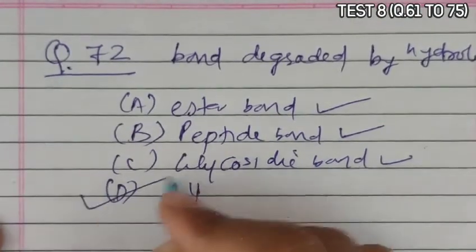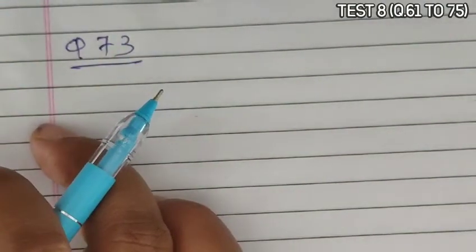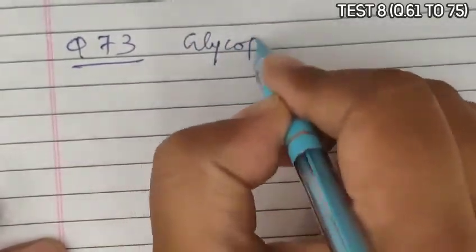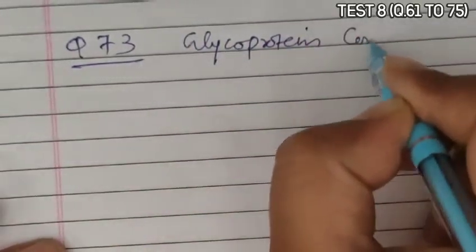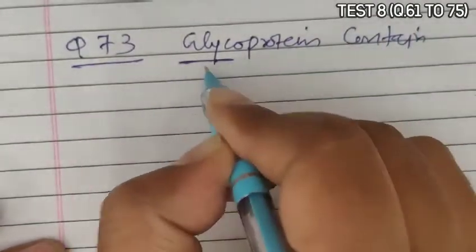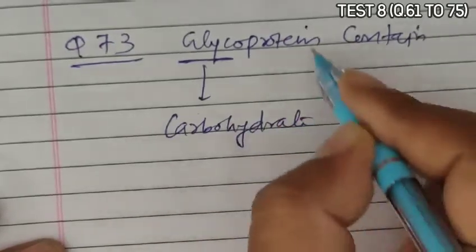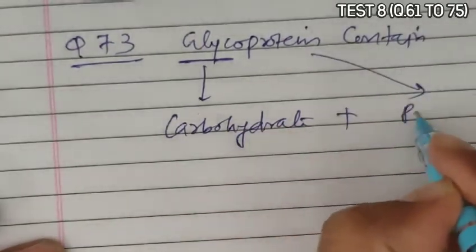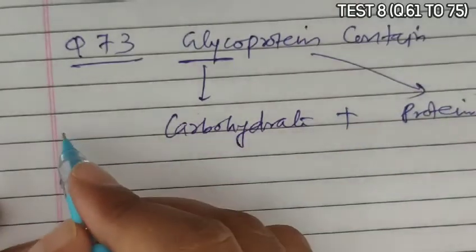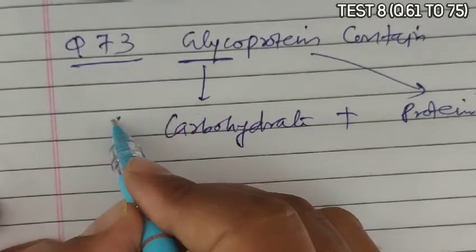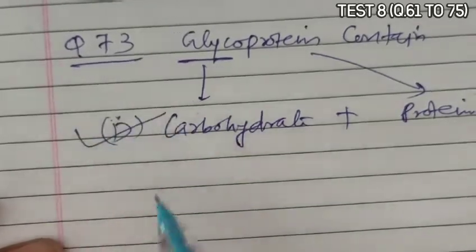D, all. So D becomes the correct answer. Next is question 73. Question 73 asks that glycoprotein contains. Glyco means carbohydrate and protein means protein. So carbohydrate and protein are present in glycoprotein, a conjugate protein of these two. So D becomes the correct answer.